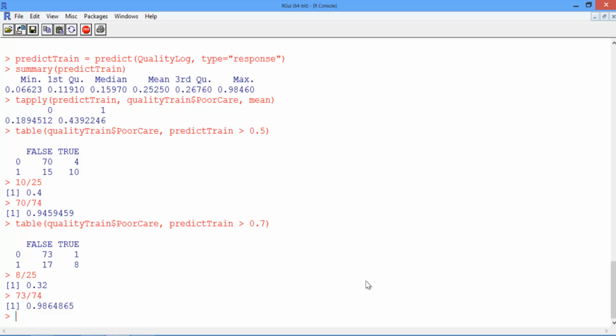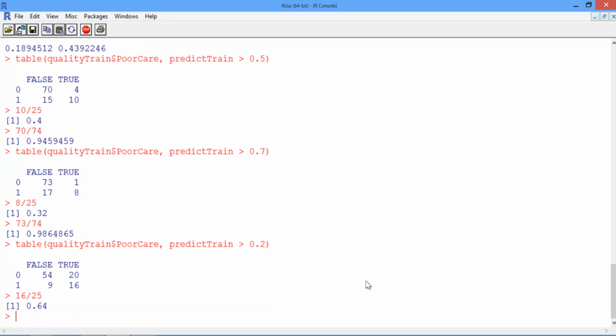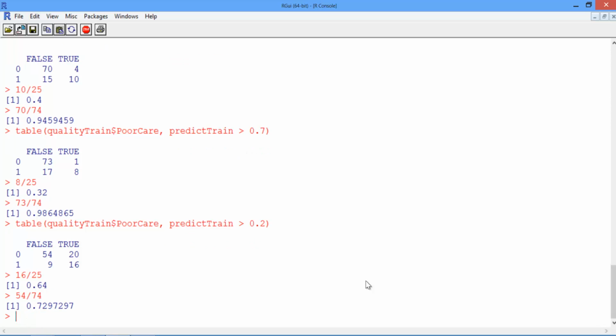Now let's try decreasing the threshold. Hit the up arrow again to get to the table function, and change the threshold value to 0.2. Now if we compute our sensitivity, it's 16 divided by 25, or 0.64. And if we compute our specificity, it's 54 divided by 74, or about 0.73. So with the lower threshold, our sensitivity went up and our specificity went down.